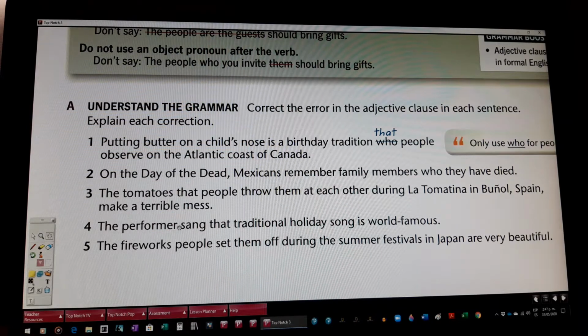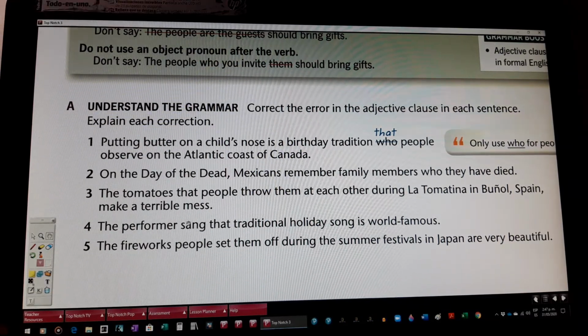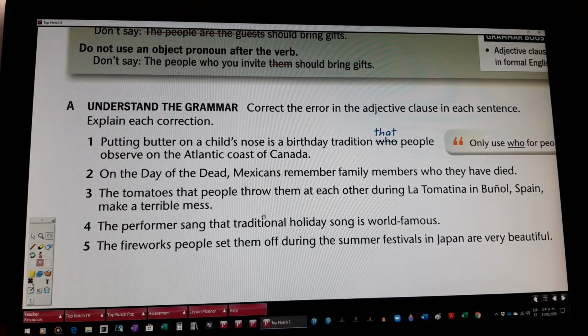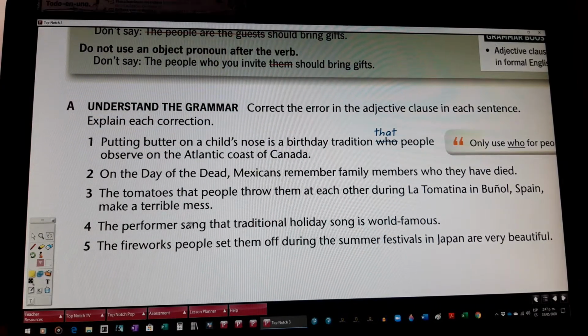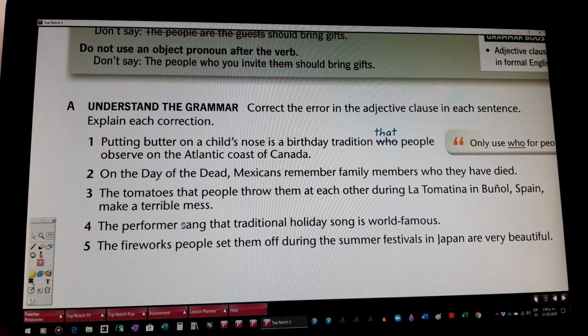And number 4, the performer sang that traditional holiday song is a world famous. The performer, see, sang that traditional holiday song. Okay, the mistake here is that we omitted the relative pronoun, that is who, because it's talking about performer. So the correct is the performer who sang that traditional holiday song is world famous. Okay, who in here, okay, in this place.